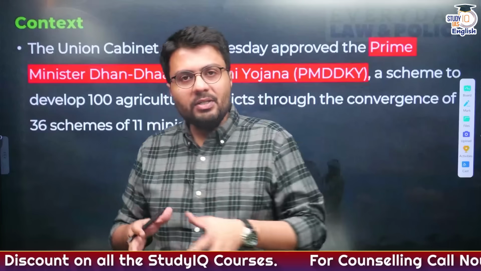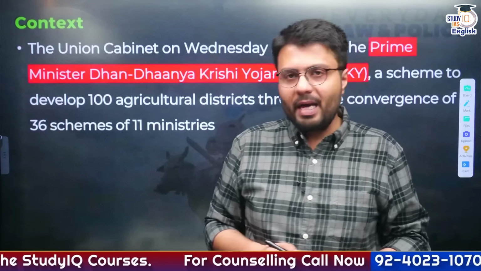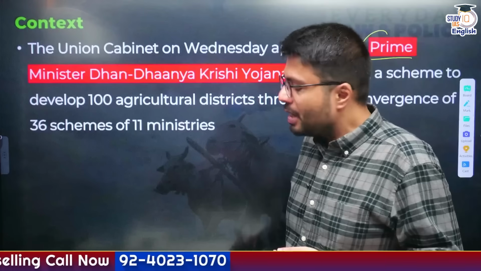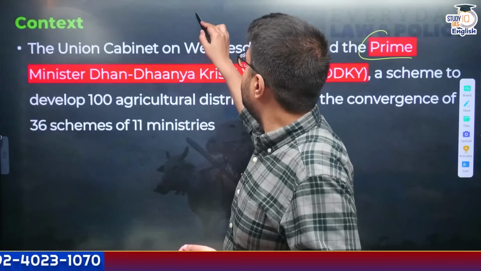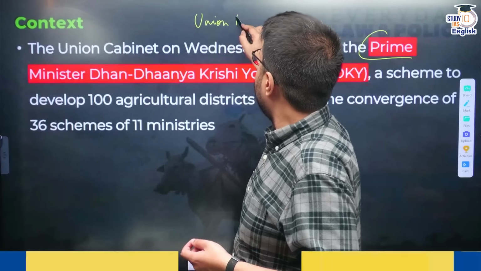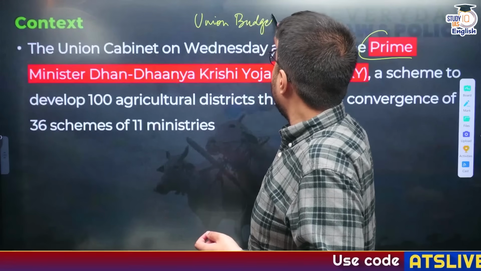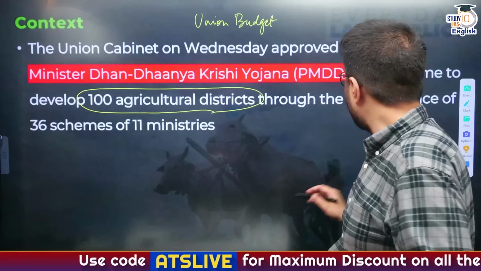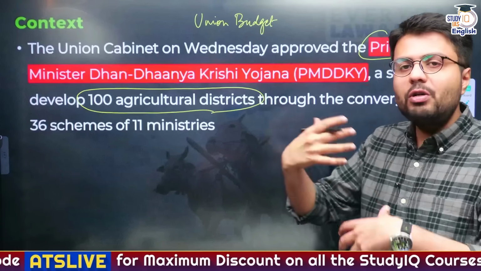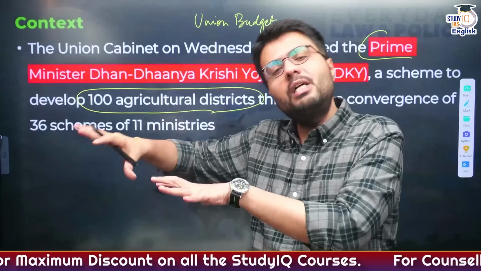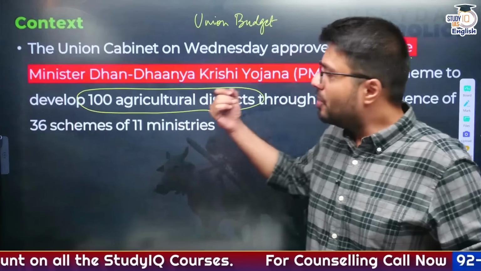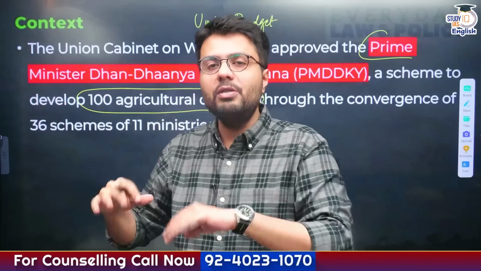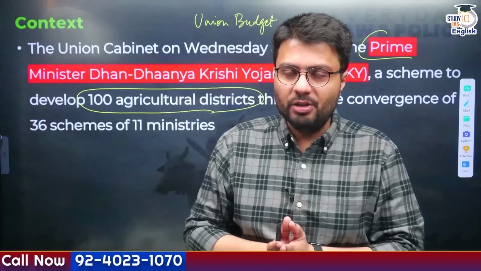Now, why are we discussing this scheme? It is because yesterday the Union Cabinet gave its approval to the scheme Prime Minister Dhan-Dhaanya Krishi Yojana, which was announced by Madam Finance Minister in this year's Union Budget, right? Now, what this scheme wants to do, it wants to develop 100 agricultural districts across the country by achieving what is known as convergence of different schemes that are already available with the government. So how the scheme would work, what are its key source of inspiration, what are its key features, that we'll understand in our today's discussion, okay?